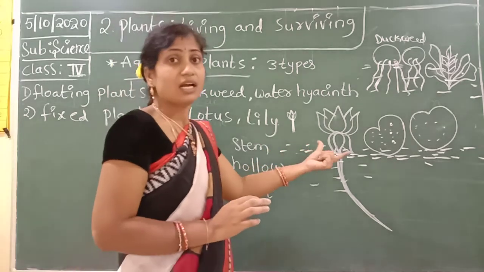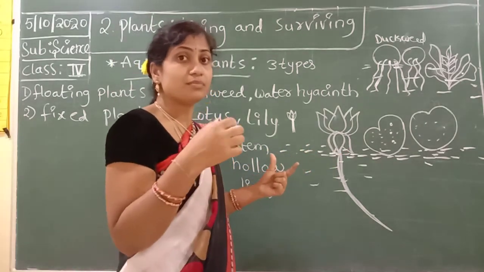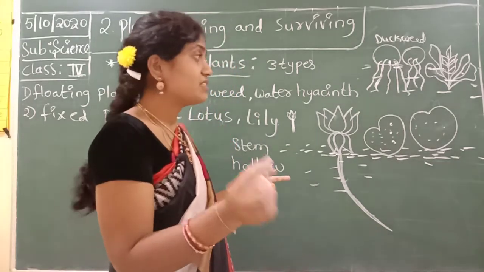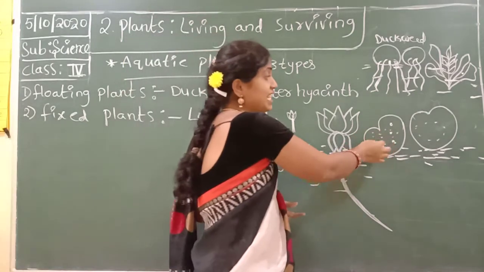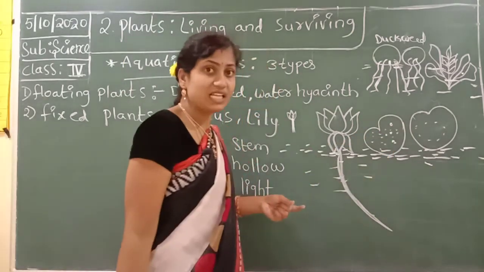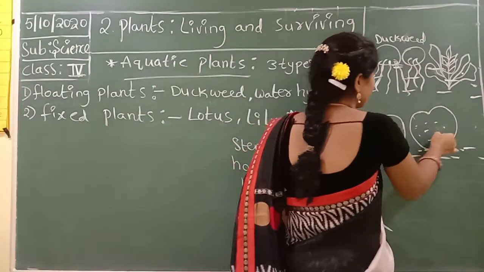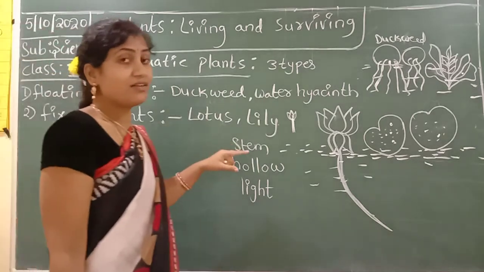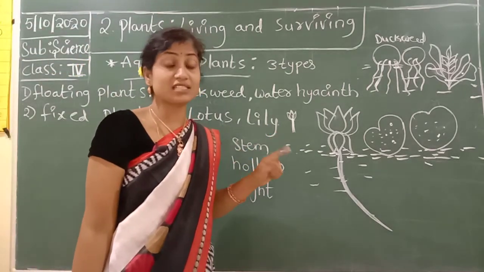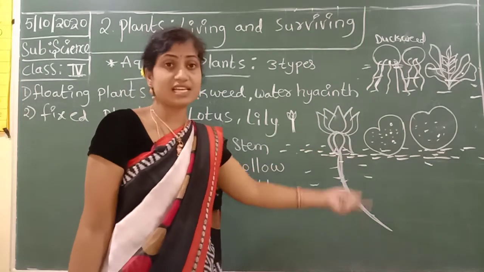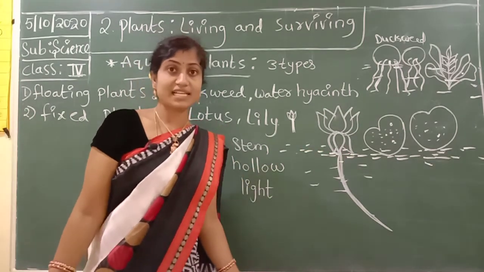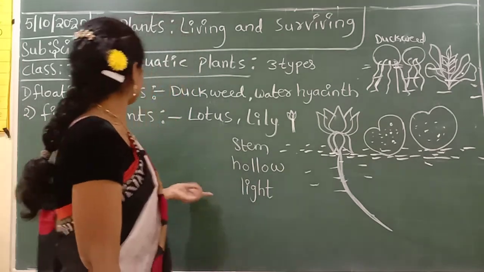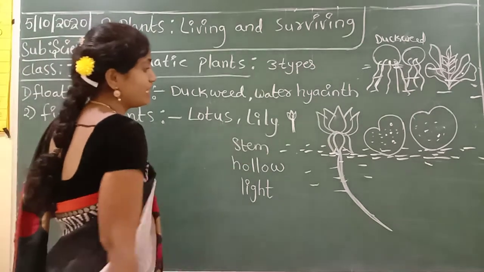These leaves give a place for nesting; very small birds can stay on the upper side of the leaves. Lotus and lily are both fixed plants, and we sometimes make special dishes from lotus flowers and leaves too.